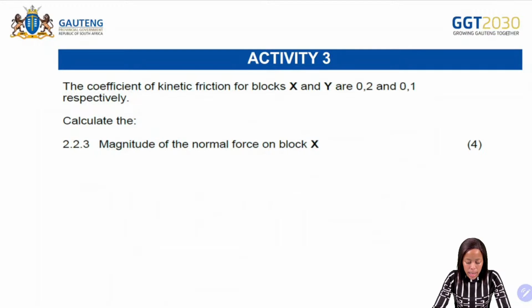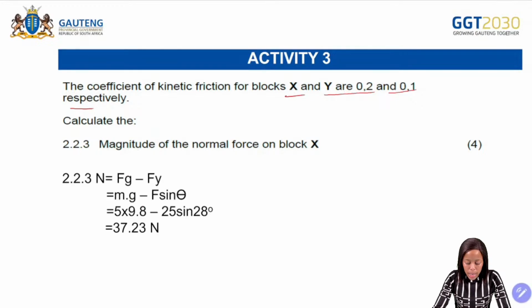Then it says the coefficient of kinetic friction for blocks X and Y are 0,2 and 0,1 respectively. So remember we said that we have friction. Why? Because of the key word rough surface. So if they spoke of a smooth surface, then we know that we do not have the kinetic friction. Okay. Then calculate the magnitude of the normal force on block X.